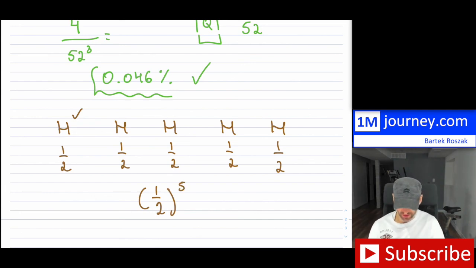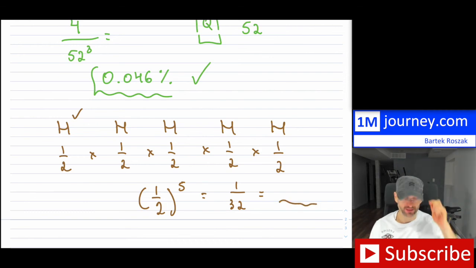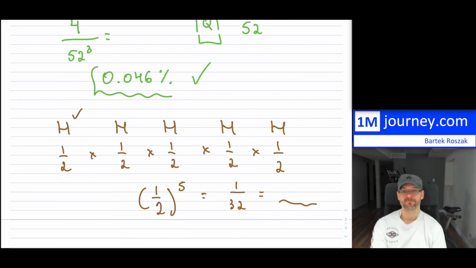So this is because we're multiplying them. Again, they're all independent of each other. That would have been the probability. So it is 1 over 2 to the 5, which is 32. You can change that to a percent if you wanted to. All right, so that would have been the probability of number 3. Okay, so those are our first examples.